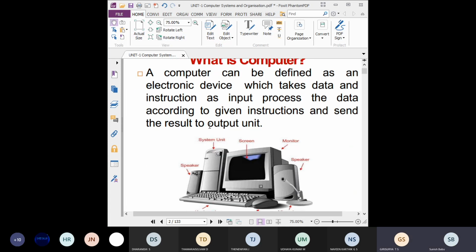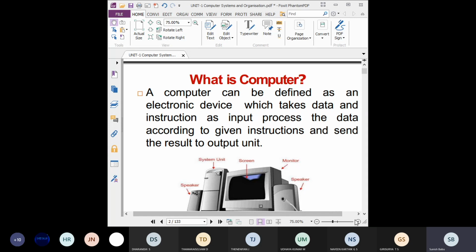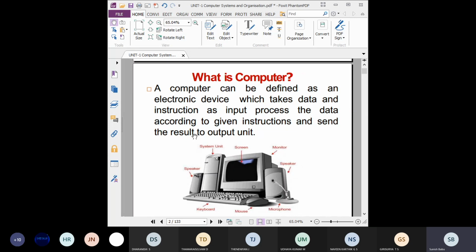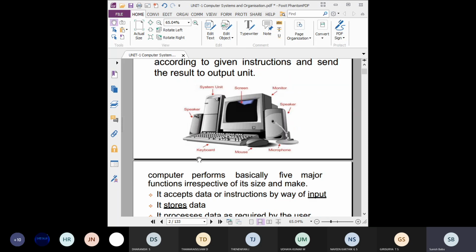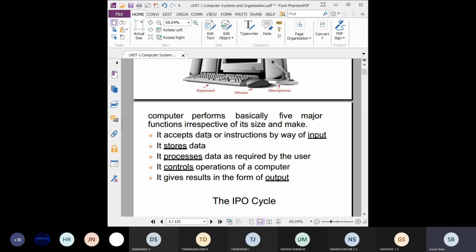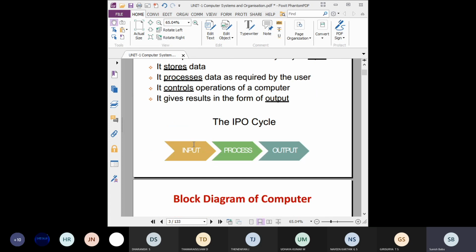Okay, so what is a computer? This is the first thing, and it is fundamental. You should know the definition, and if you have extra time, you can draw the diagram. Otherwise the diagram is not necessary for this question. And what are the functions of a computer? Accepting the input, storing the data, processing the data, giving the output, and controlling all operations. These are the major functions.